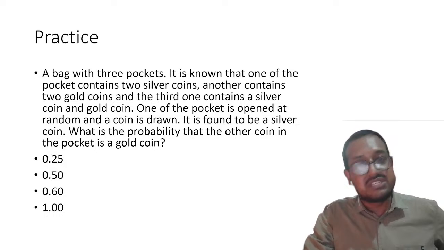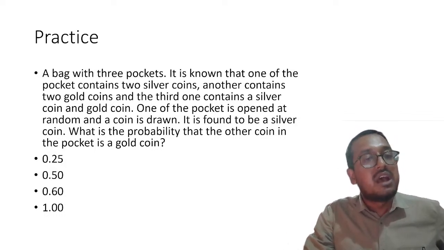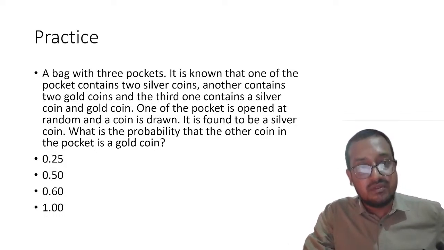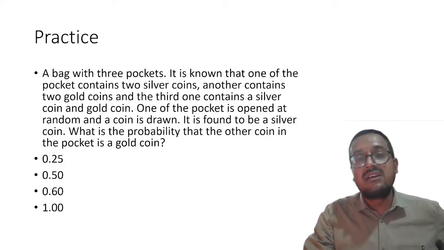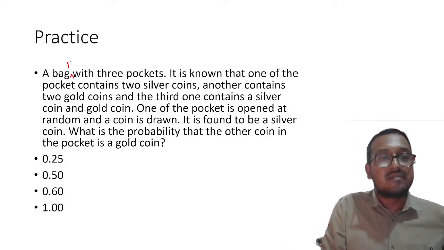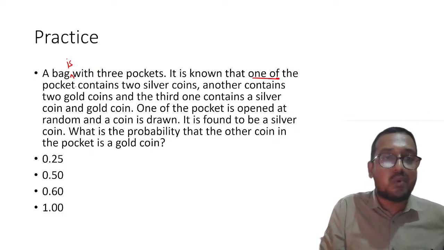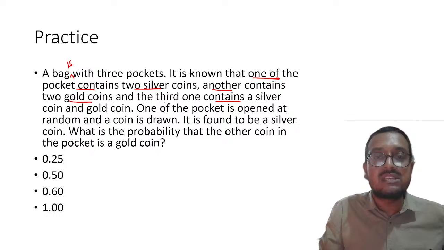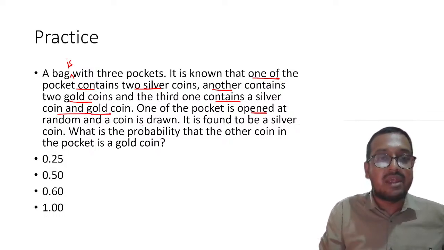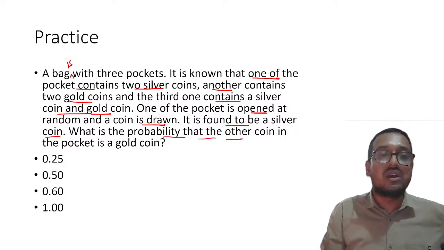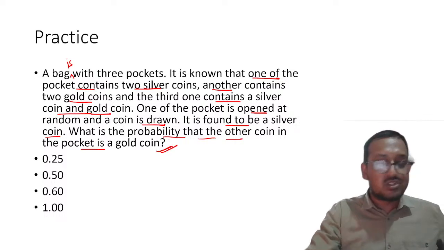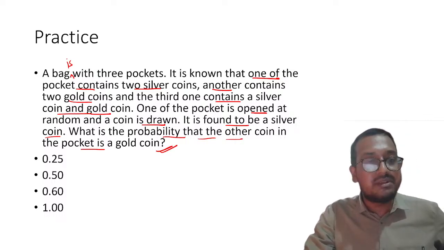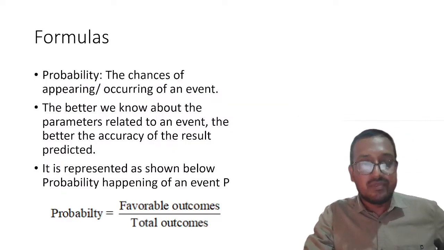Then there is this question, which is again a very good, interesting question. A bag with 3 pockets. It is known that one of the pockets contains 2 silver coins, another contains 2 gold coins, and the third contains a silver coin and a gold coin. One of the pockets is opened at random and a coin is drawn. It is found to be a silver coin. What is the probability that the other coin in the pocket is a gold coin? Understood? This question is really good. We will try to see it.